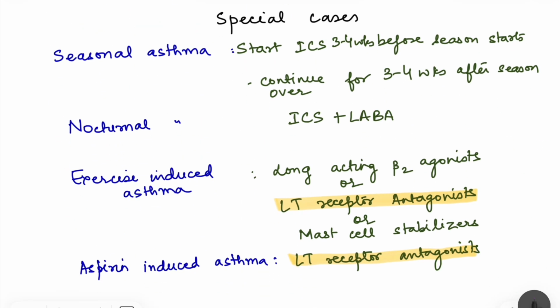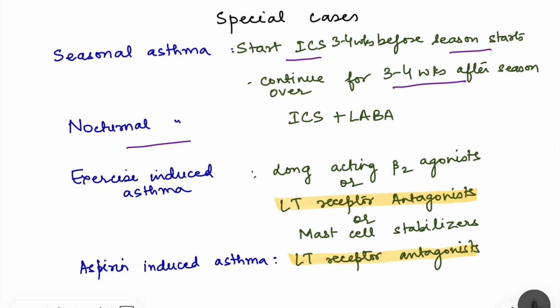Now, finally, we have certain special cases of asthma. So one is seasonal asthma. In seasonal asthma, we start inhaled corticosteroids 3 to 4 weeks before season starts. So the person will tell you that in this particular season he is getting the asthma. So in that case, we advise the patient to start the inhaler 3 to 4 weeks before season starts, continue throughout the season, and continue for 3 to 4 weeks after season is over. That is one. Then we have nocturnal asthma.